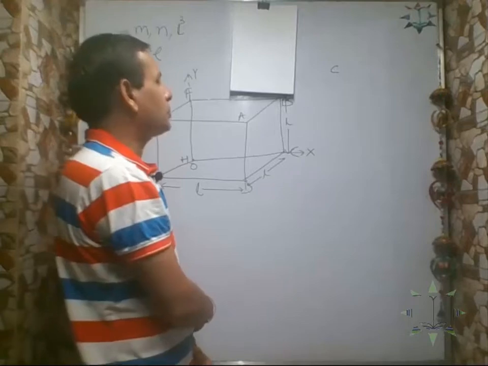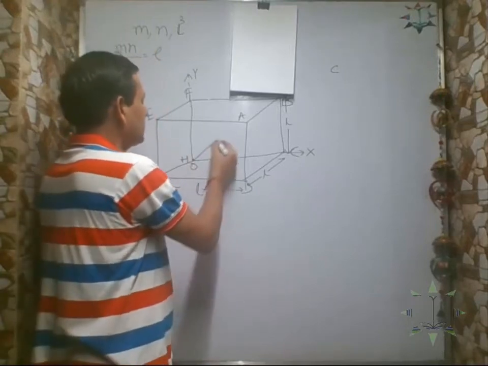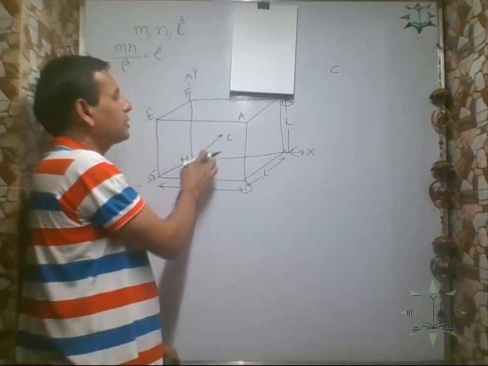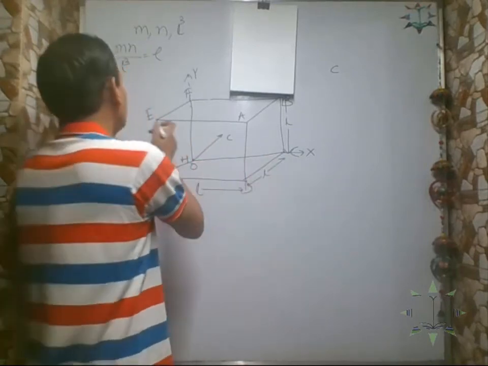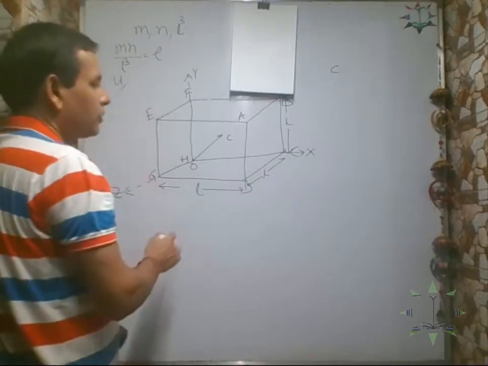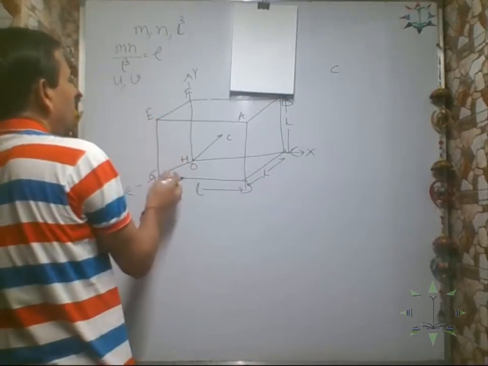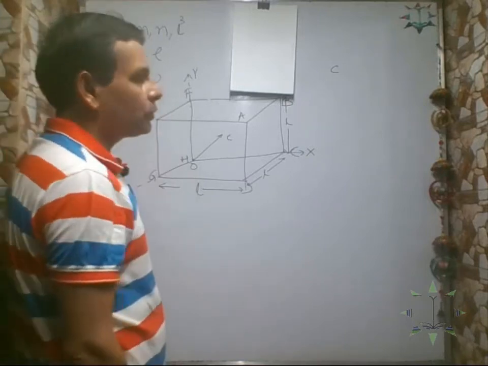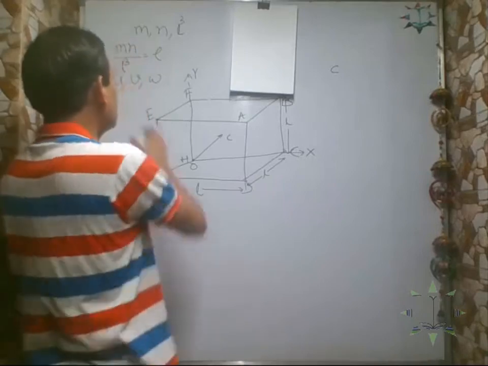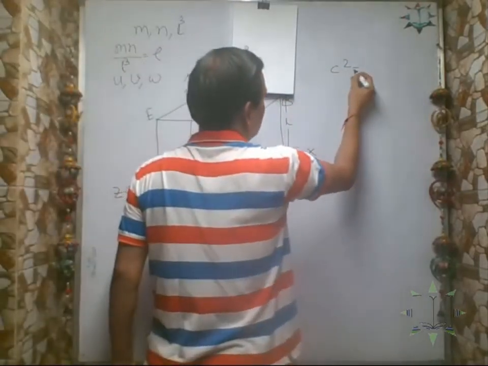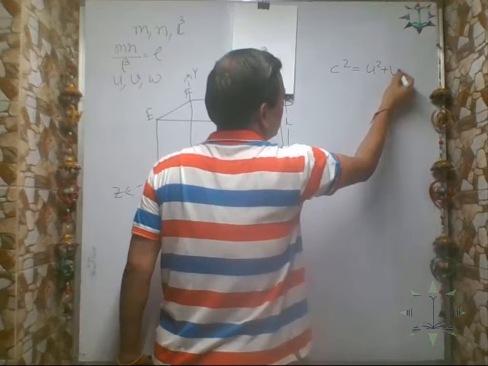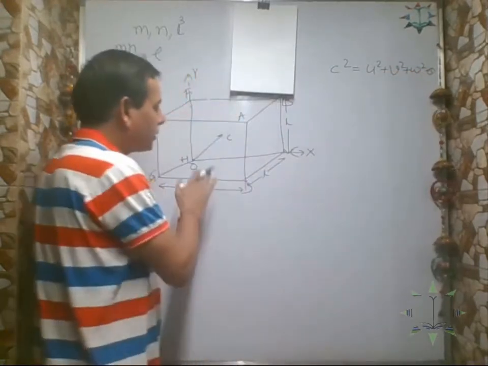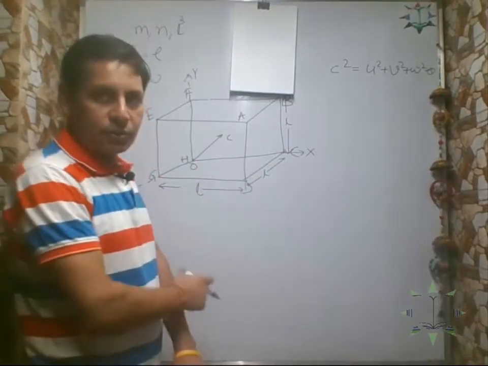So suppose c is the velocity of the gas molecule. C velocity will have three components. Along x-axis the component is u, along y-axis the component is v, and along z-axis the component is w. So we know from vectors that c square, the modulus, will be u square plus v square plus w square, correct? So along x-axis it is moving with a velocity u.